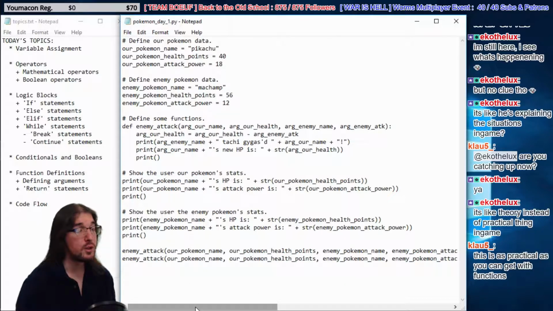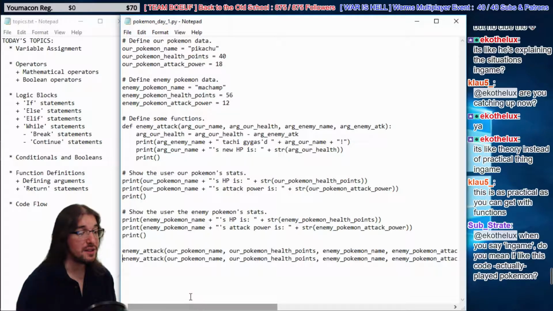Now, before we knew how to do functions, we had to copy-paste the code over and over again, which was really a pain. But in this case, we're just using the function again and again and again. That kind of just saves a lot of work, right?